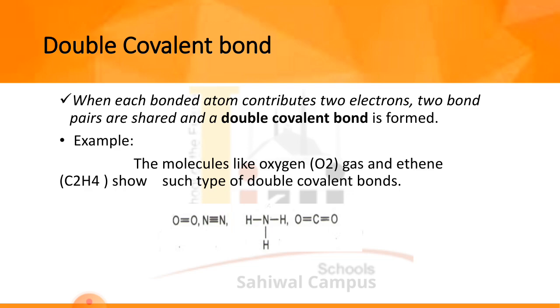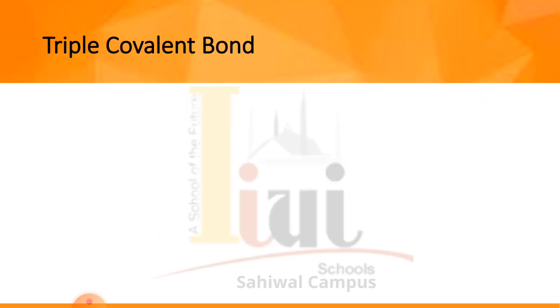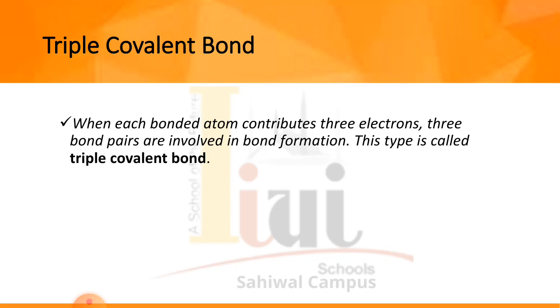And here is another example, N triple bond N, that is nitrogen triple bond nitrogen, which is an example of a triple covalent bond represented over here. When each bonded atom contributes three electrons, three bond pairs are involved in the bond formation. This type of bonding is called a triple covalent bond. Each atom contributes three electrons, and as a result three bond pairs are formed, represented by three lines between the two atoms.